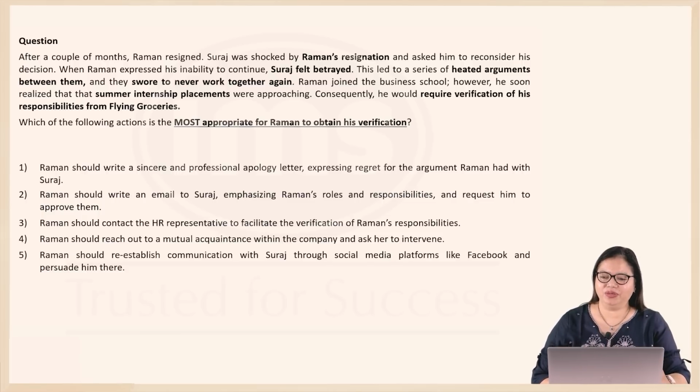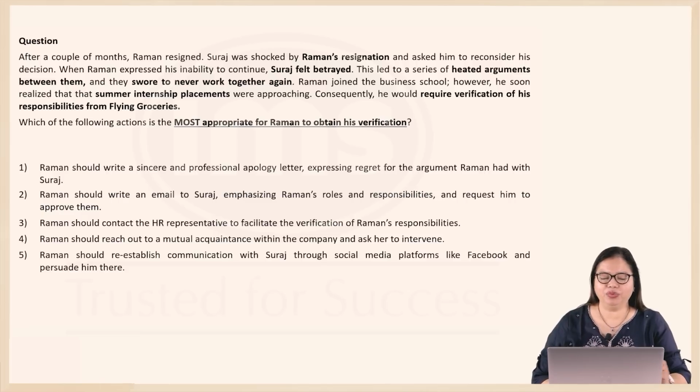Raman joined the B school, but when summer internship placements were approaching, he realized that he required verification of his responsibilities from Flying Groceries. Now, which of the following actions is the most appropriate for Raman to obtain his verification, given the background that he had a heated argument with Suraj at the time of his leaving?